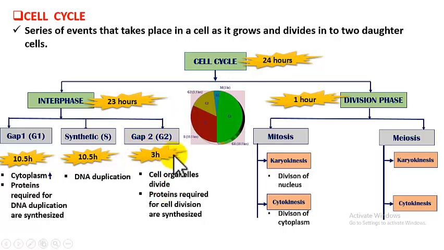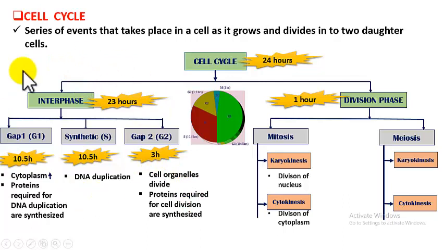In G2, what happens is the cell organelles divide, like mitochondria, Golgi complex, even the chloroplast, they all divide and form new organelles. Why this happens is, it has to divide all the materials, even the cell organelles, to the daughter cells in the next phase. So cell organelles also divide and increase their number. Next change is proteins required for cell division are synthesized. In the division phase, many proteins are required and those proteins are synthesized in G2 phase.